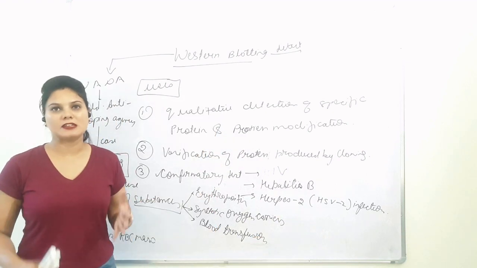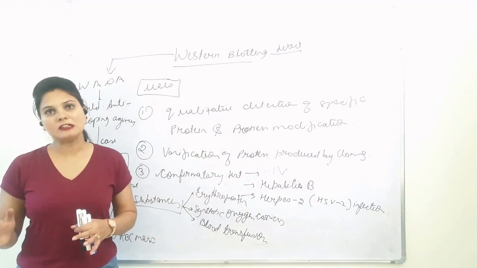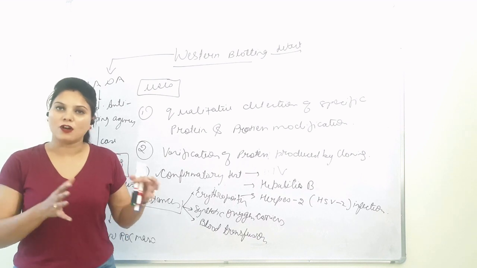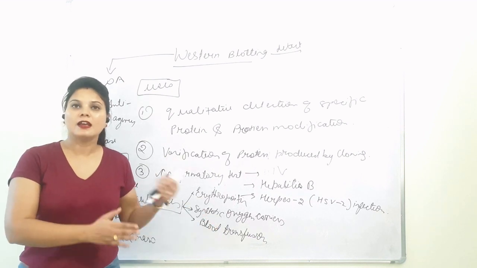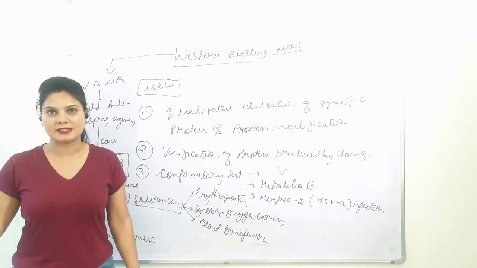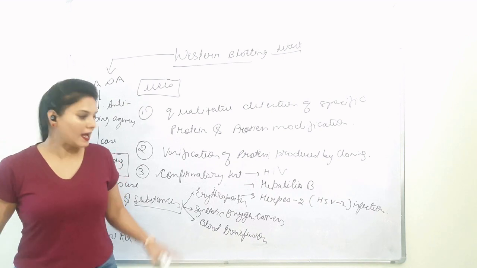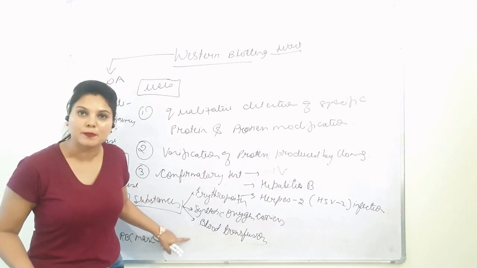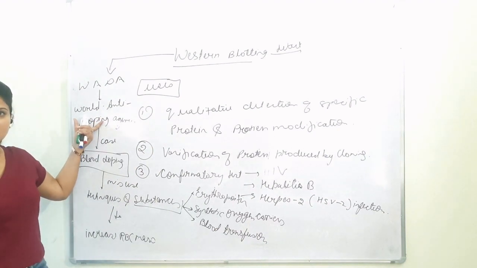All three increase the RBC mass, which in turn results in the transfer of more oxygen to the organs, which leads to an increase in stamina and performance. And all these three are prohibited under WADA.